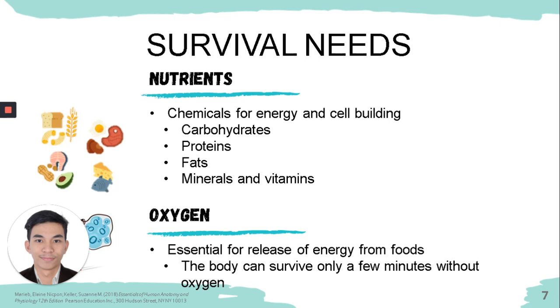Fats also cushion body organs and provide reserve fuel. So, okay lang din kahit medyo katabaan kasi it means na it can protect you and it can give you extra energy. Minerals and vitamins as well are required for the chemical reactions that go on in cells and for oxygen transport in the blood.